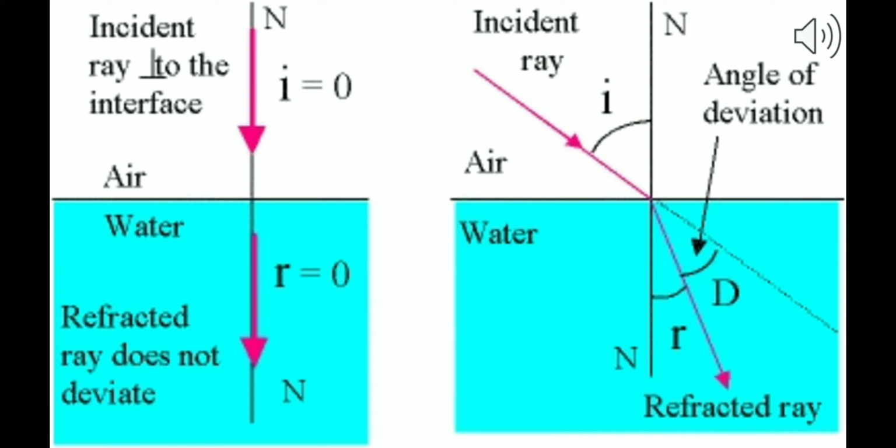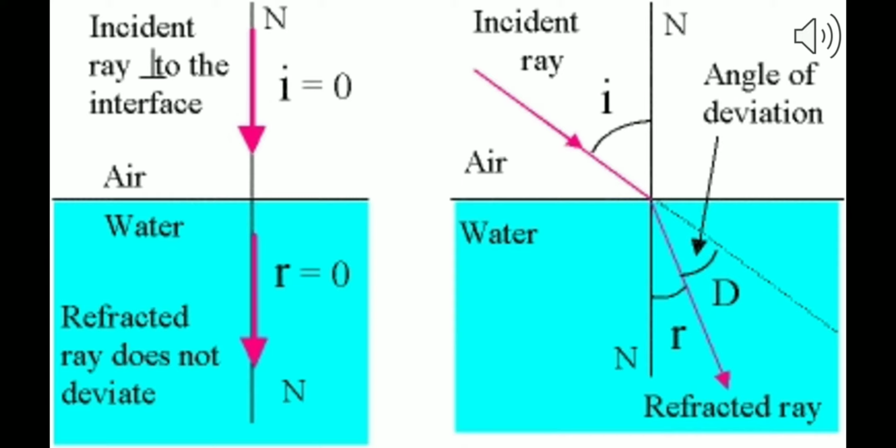Now, in this diagram, we can see that when the angle of incidence is 0, that means when the light ray is falling perpendicularly to the surface of the two media, it does not suffer any deviation. It follows its own straight path. So we come to know that whenever the angle of incidence is 0, that means the light ray is perpendicular to the surface of the two media, in that case, it does not suffer any deviation.